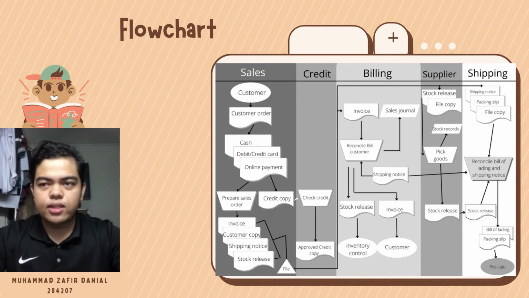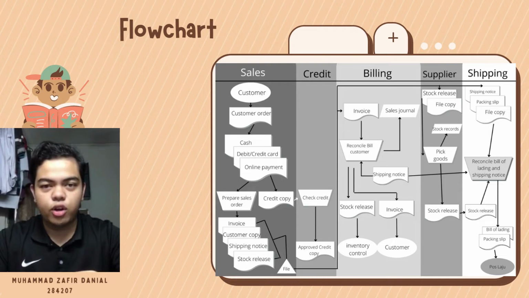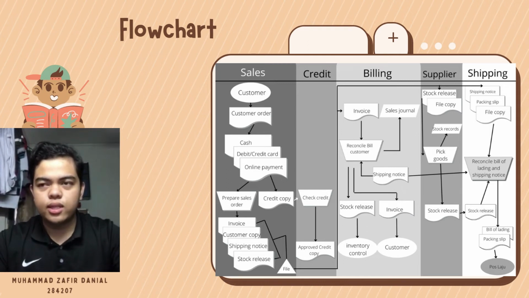For the stock release, the supplier will receive a stock release document, and they will have to make a file copy. The supplier will then pick the goods, and then update the stock records. The shipping notice will go to the shipping department.